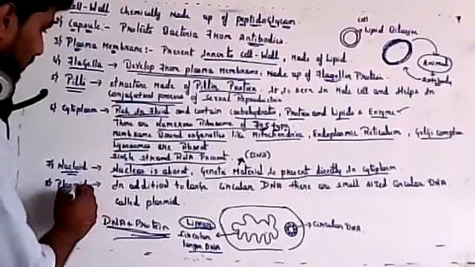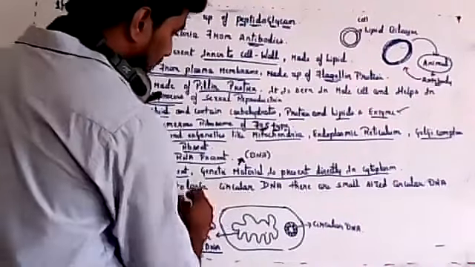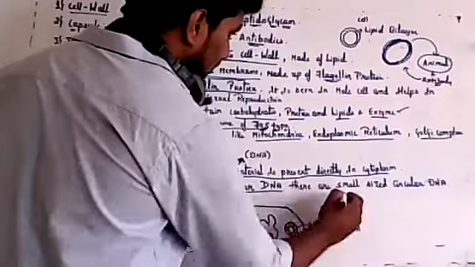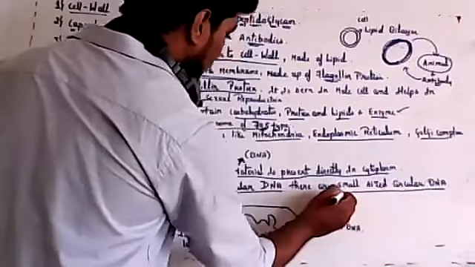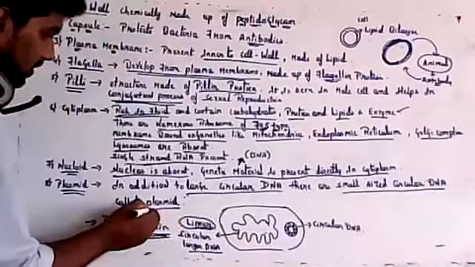So in addition to the larger circular DNA, there is small sized circular DNA which is called as plasmid.